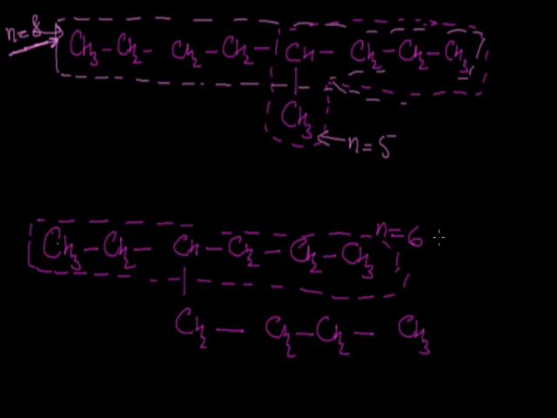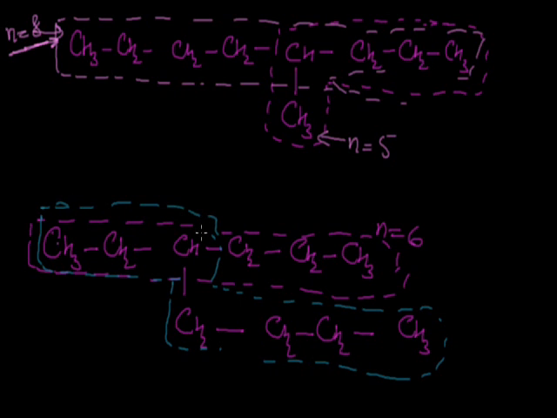So here the number of carbon atoms is 6. On the other hand, if we select the parent chain like this one, after this 3, if we move in the downward direction, this will be the parent chain. In that condition, the parent chain will include 3 upper carbon atoms with the 4 lower carbon atoms, so this parent chain will contain a total of 7 carbon atoms. As we have two options, one parent chain with 6 carbons and another chain with 7 carbon atoms, the longest chain with the maximum number of carbon atoms will work as the parent chain.